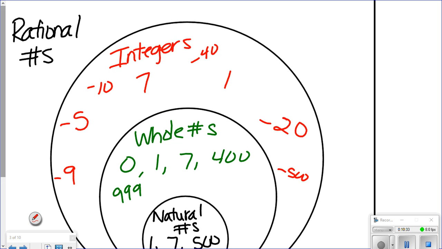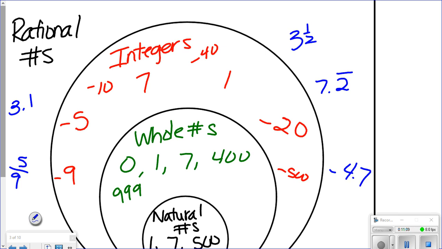But there are other numbers we haven't talked about yet. Decimals, what else? Fractions, repeating decimals, things like that. So now, outside of the circle, we're going to write some of those things, okay? Because these are also rational numbers, but they're not considered any one of these things. So like 3.1 is a rational number. 5/9 could be a rational number. Let's see. 7.2 repeating would be a rational number. Another fraction, 3 1/2. Negative 4.7 would be a rational number.